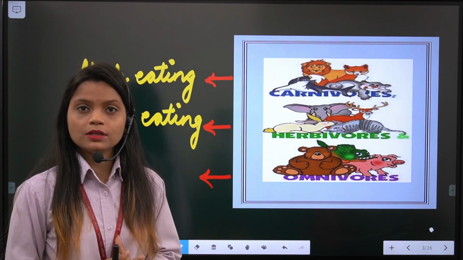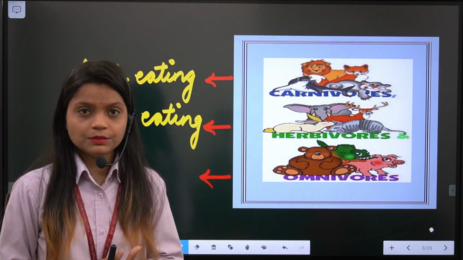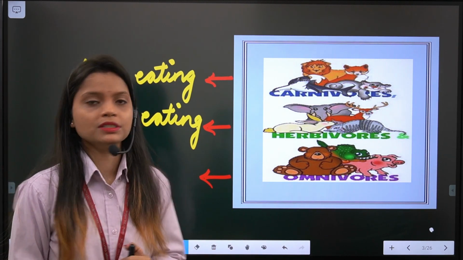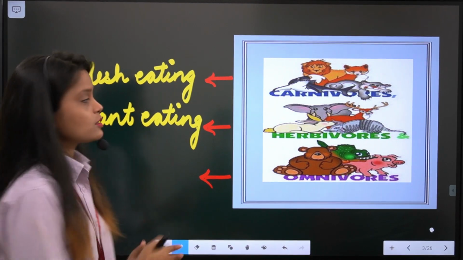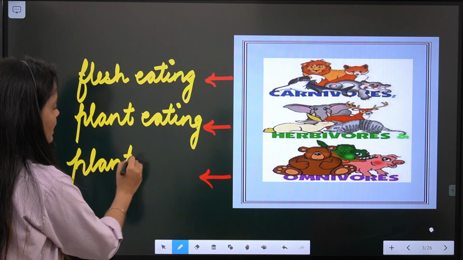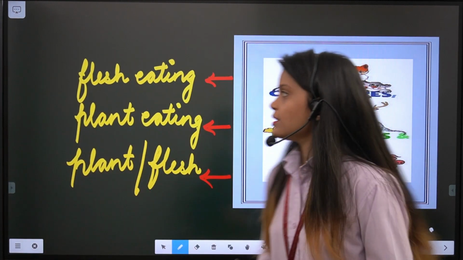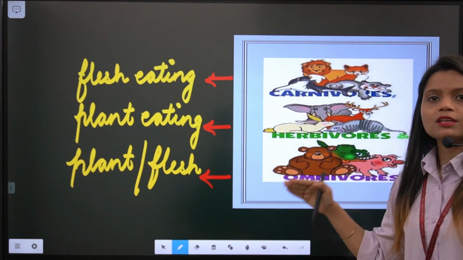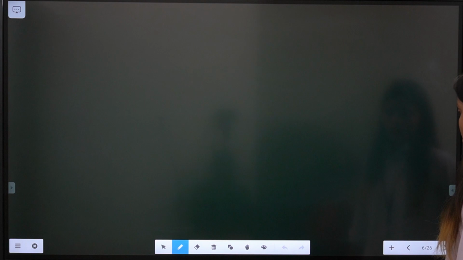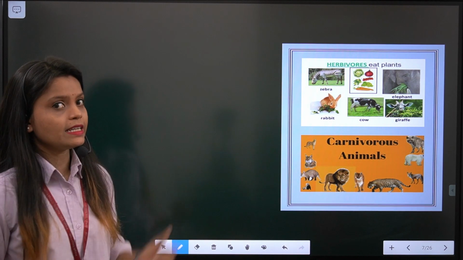So carnivores and herbivores. Now let's come to omnivores animal. What are omnivores animal? Omnivores animals are the mixture of these two. It means the animals who eat plants as well as the flesh of animals are known as omnivores. So omnivores are the mixture of plant and flesh, both. Okay students, so these are the three different categories of animals according to their eating habits. Now let's come to herbivores again and see the details.